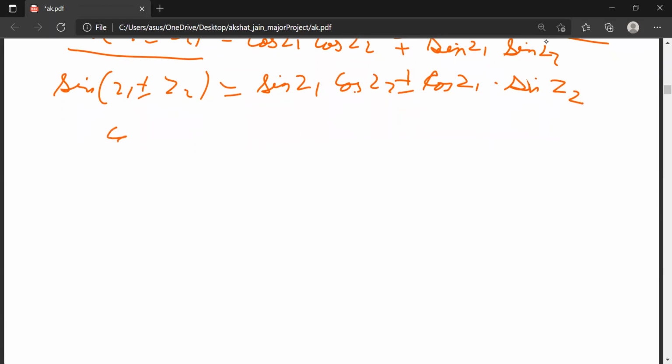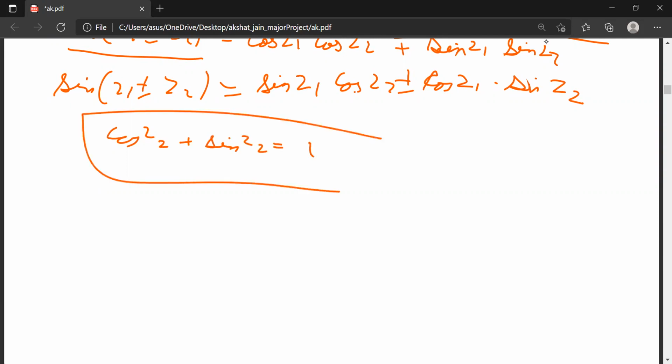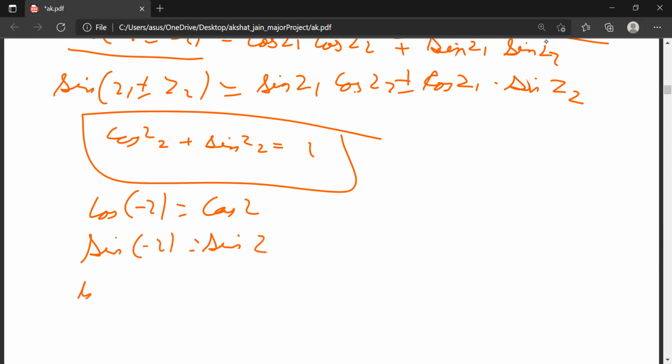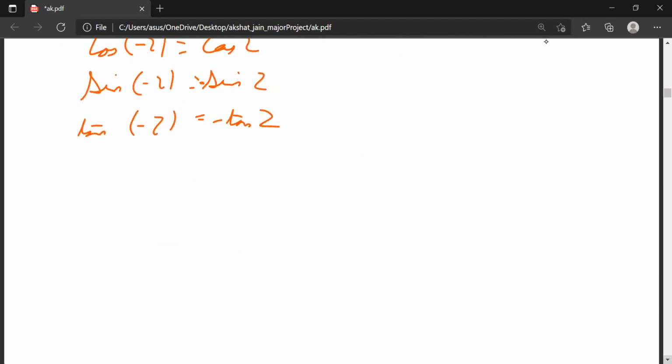Same one more, cos square z plus sin square z is equal to 1. Same properties: cos of minus z equals cos of z, sin of minus z is equal to minus sin of z, tan of minus z equals minus tan of z. Same properties. Now we will read hyperbolic functions.